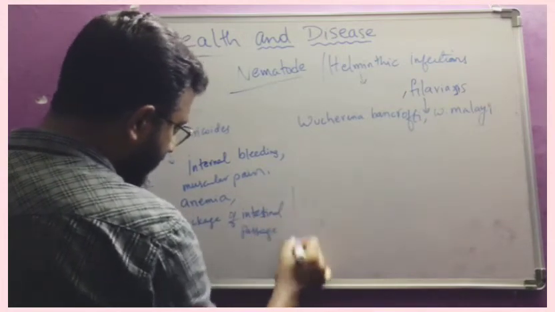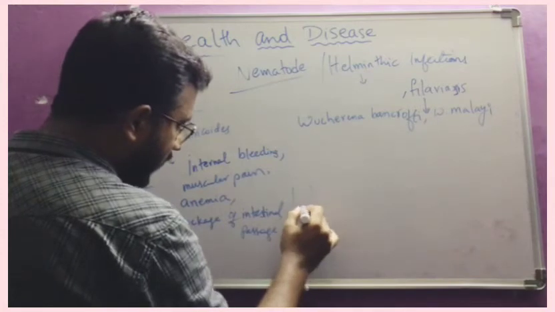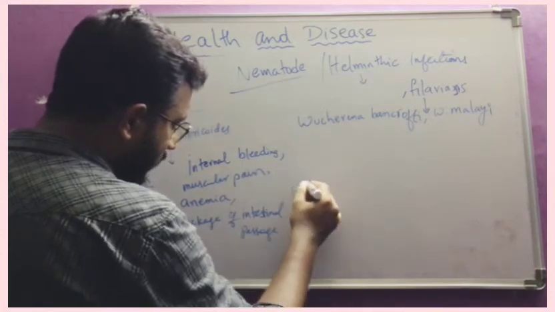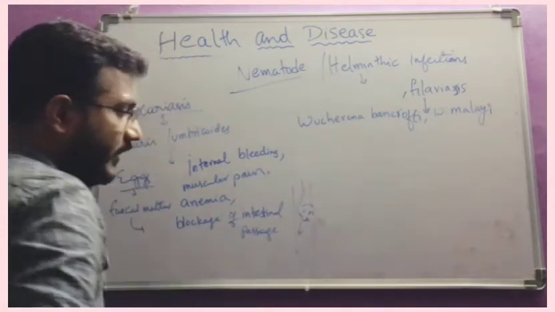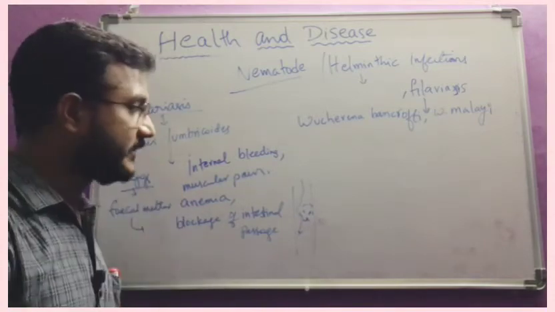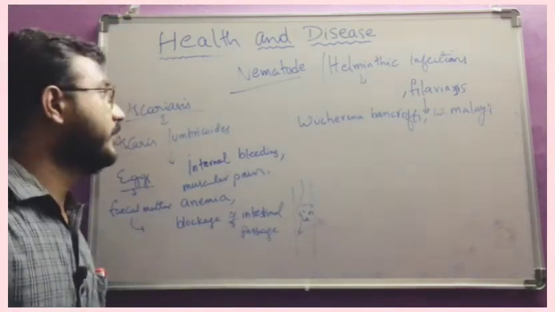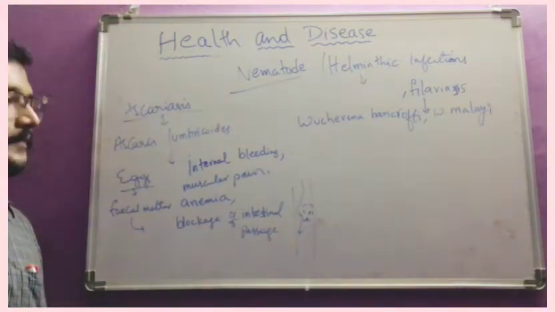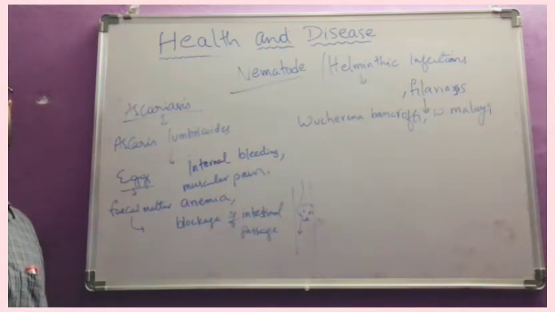That means this is the intestine and these worms block the passage, so the passage will be reduced. These are the symptoms of ascariasis, caused only by contamination of food and